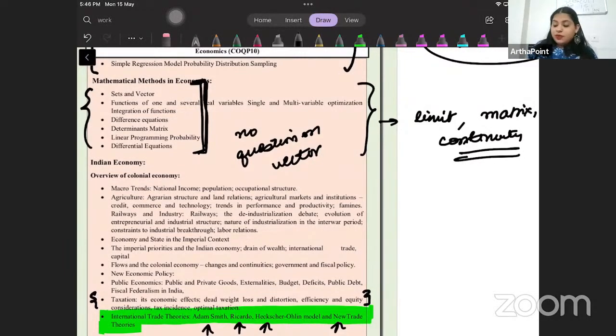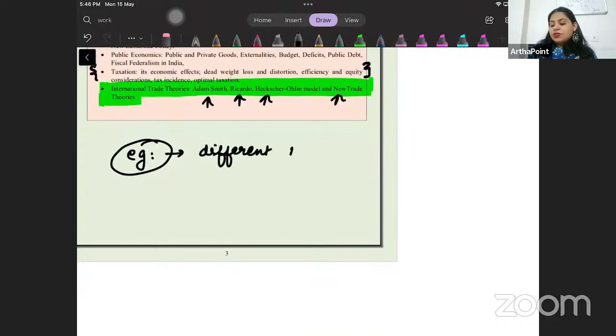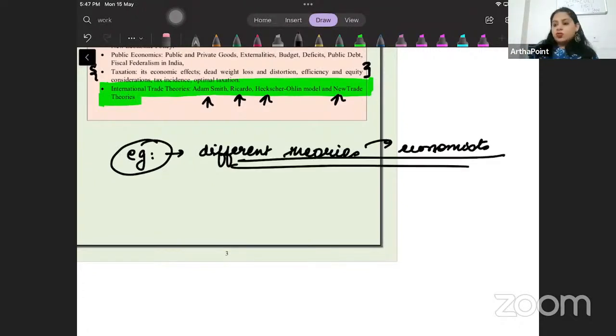For example, every year they will ask you about the different theories, linking them to different economists. This definitely comes. They will ask you who said that supply creates its own demand.